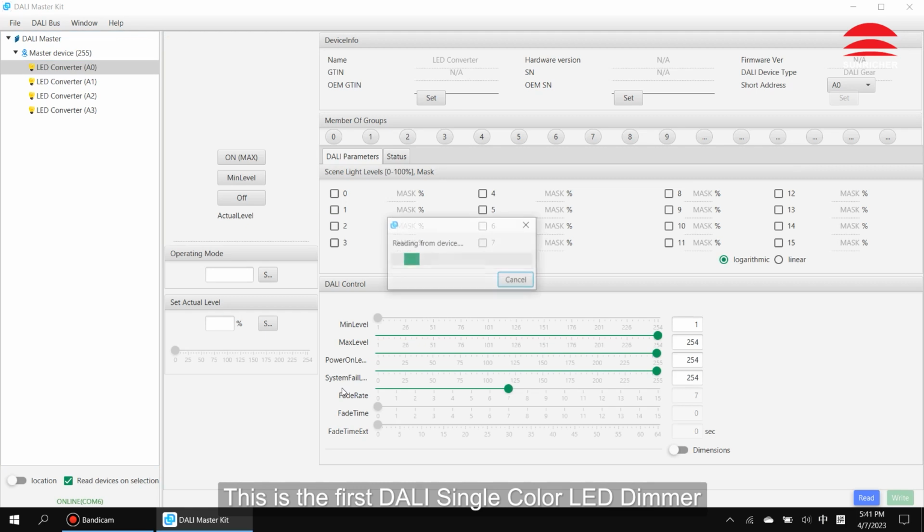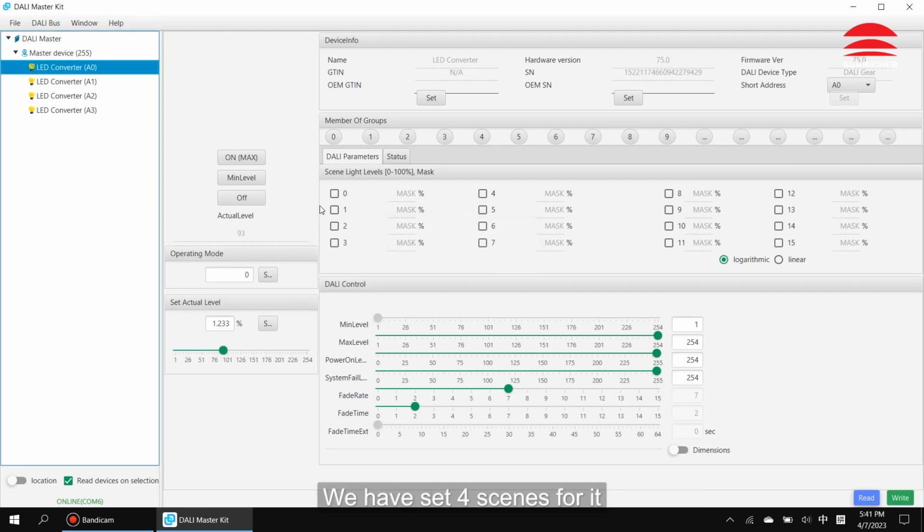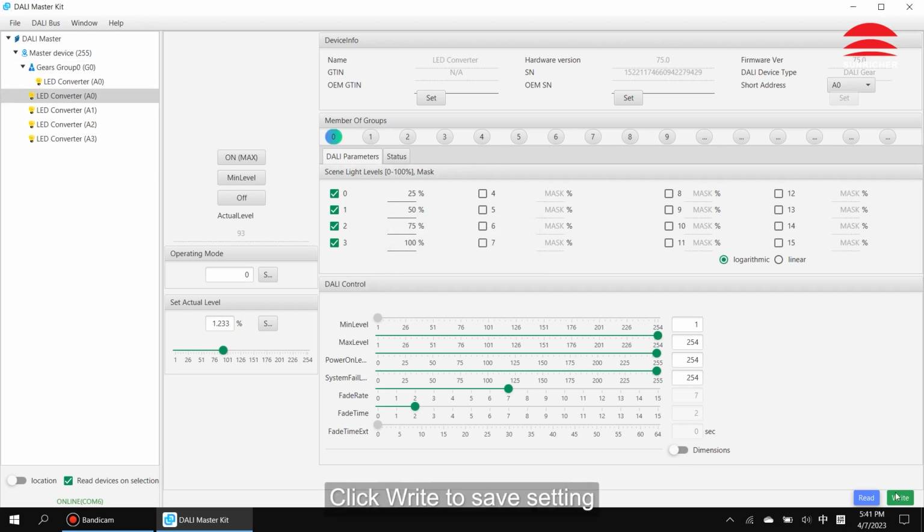This is the first DALI single-color LED dimmer. We have set 4 scenes for it. Set it to group 0. Click right to save setting.